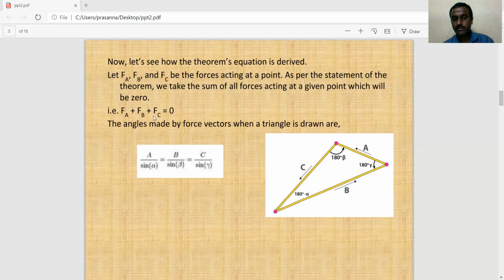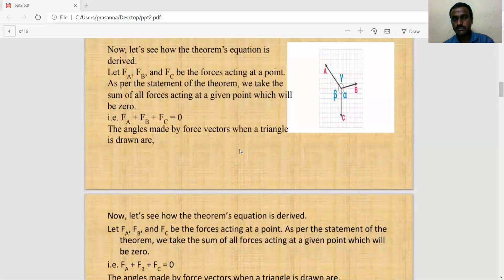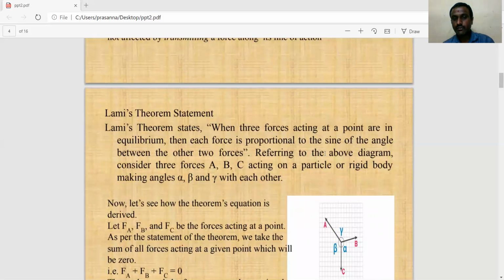Then FA plus FB plus FC equals 0. From the vector equation, A by sine alpha equals B by sine beta equals C by sine gamma. This is known as Lami's theorem. Once again, I repeat the statement: when three forces acting at a point are in equilibrium, each force is proportional to the sine of the angle between the other two forces.